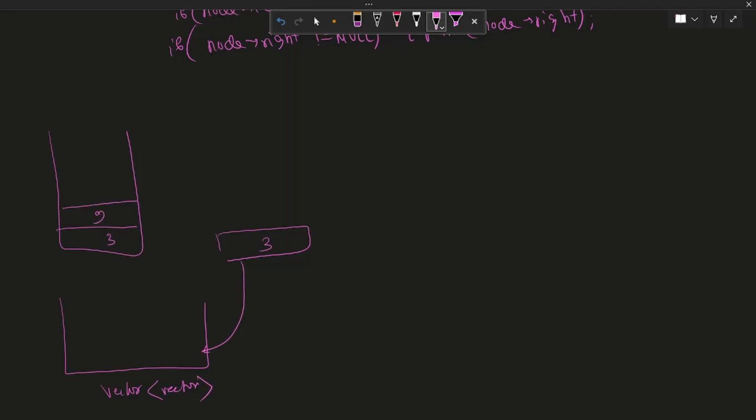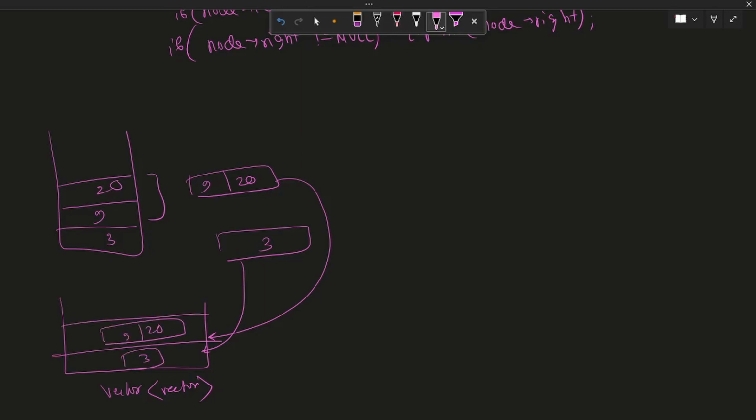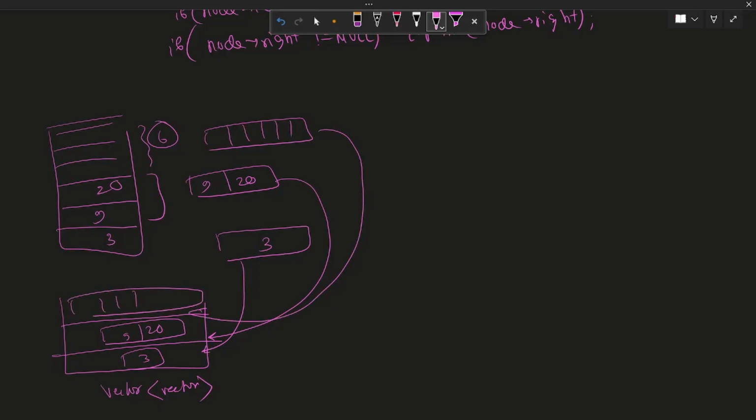Then we had 9 and let's say 20. This is our level 2. We push individually, we push 9 and 20 into the vector and push this vector into the vector of vectors. So we have a level as 3, we have a level as 9 and 20, and then we'll have, let's say, the left and right. Let's say this is size 6. So we'll have a size 6 vector, push it into the vector of vectors. So we'll have a size 6 vector here.